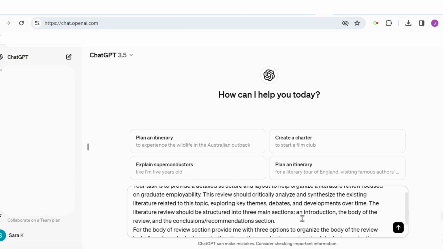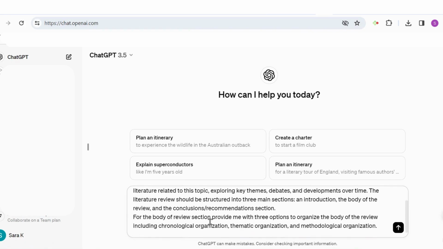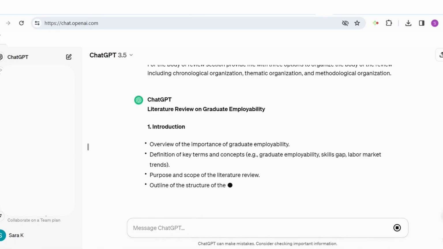This review should critically analyze and synthesize existing literature related to the topic, exploring the key themes, debates, and developments over time. And the literature review should be structured into 3 main sections, like we said: an introduction, the body of the review, and the conclusions and recommendations section. Here I've specified for the body of the review section, provide me with 3 options to organize the body of the review, including chronological organization, thematic organization, and methodological organization. I'm going to enter that and see what it comes back with.